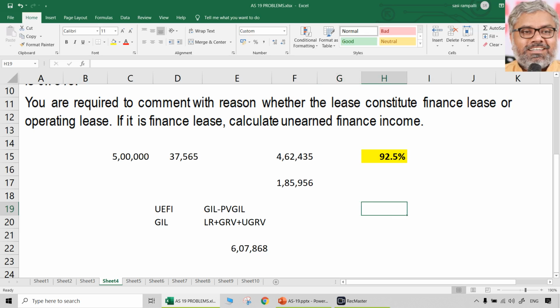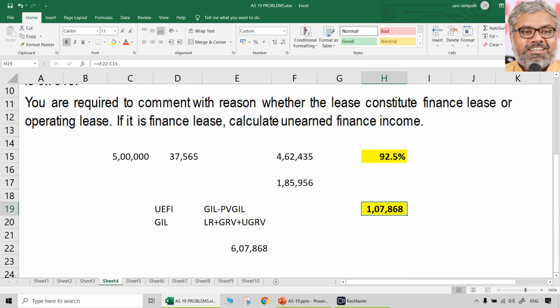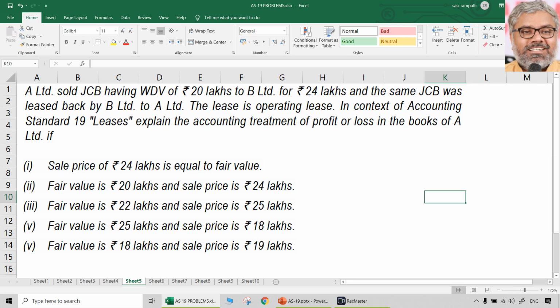Directly we can say gross investment in lease 6,07,868 minus 5 lakhs, that is 1,07,868. That is the answer. That is the unearned finance income, 1,07,868. That's it. That is the answer for this question. It is a finance lease since 92.5% of the fair value is covered by minimum lease payments, and unearned finance income is 1,07,868. Perfect 5 marks questions. These are all 5 marks questions, perfectly possible to be asked, and those were asked also.